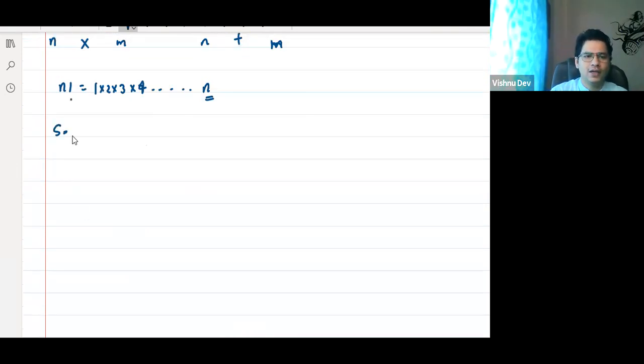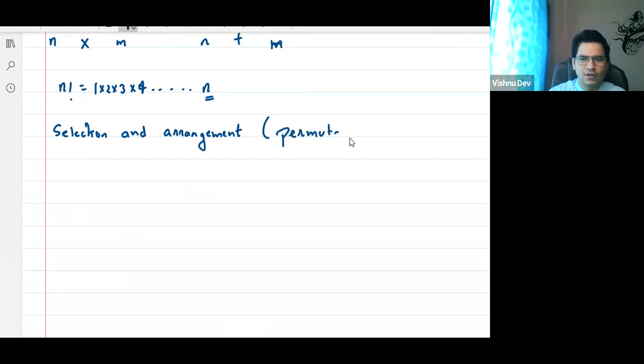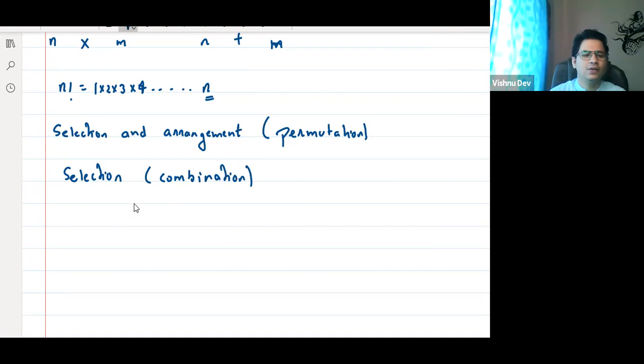Then we talked about selection and arrangement, and what is it called? Permutation. So selection and arrangement is called permutation. And only selection is called combination. We will cover this today. I hope all of you have studied till permutation and understood it. I will send the videos and the lecture notes also. You can go through them for revision.